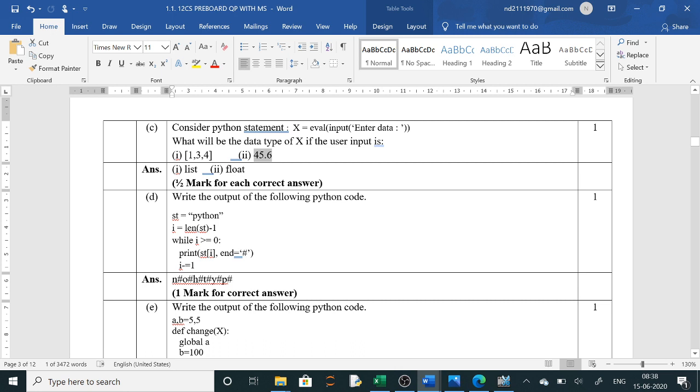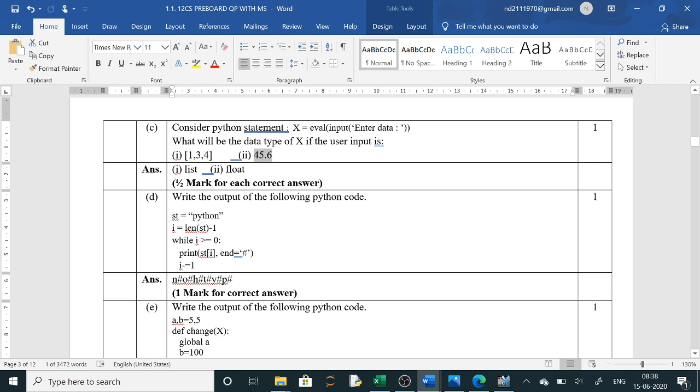While I is greater than or equal to 0, print string of I. Initially it is 5, so we will take 0, 1, 2, 3, 4, 5. N is at index 5, so n will print, and then the hash will print. It will reduce by 1 and become 4.